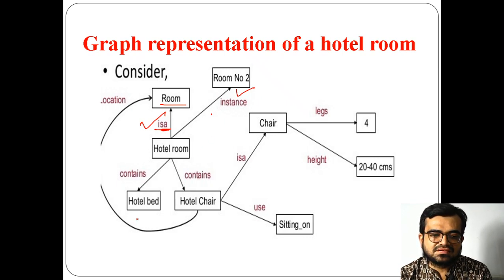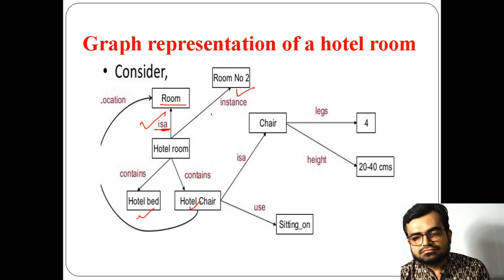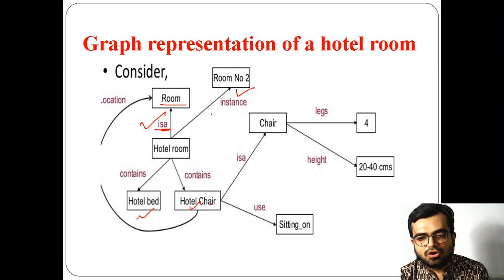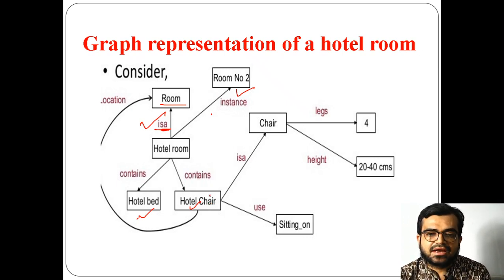And what does it contain? A bed and a chair. When it goes to chair, it has to take the property. A chair is a particular object, a particular entity, with some information: hotel chair is a category, so again it is derived through inheritance. Chair is the main category, and in that chair, how many legs do we have?